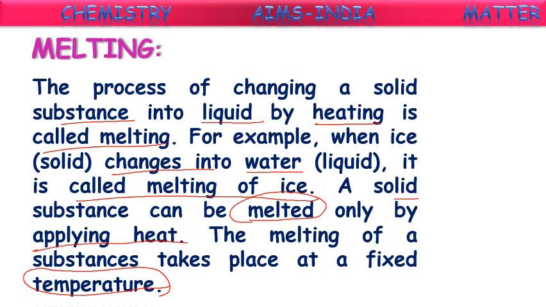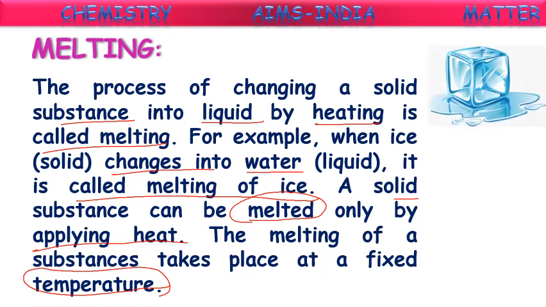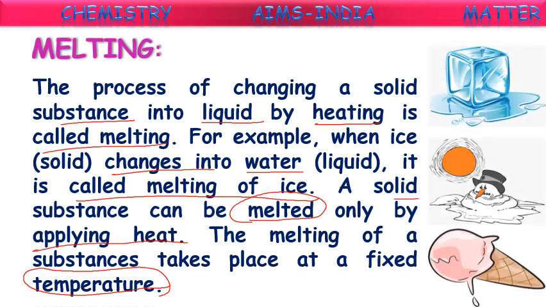So what is meant by melting? The process of changing a solid substance into liquid by heating is called melting. The best daily life example is ice converting into water. See here, it is the ice cube. That ice cube started melting. So this is the ice in polar regions. There we can see the ice, that also when the sun comes it starts melting. At the same temperature the ice also starts melting. Ice cream.